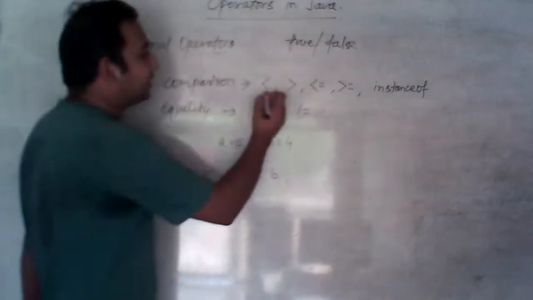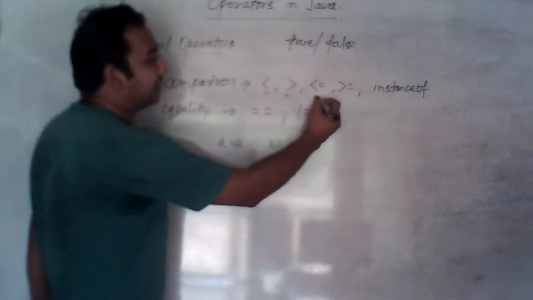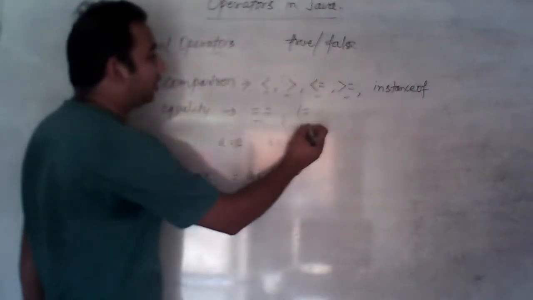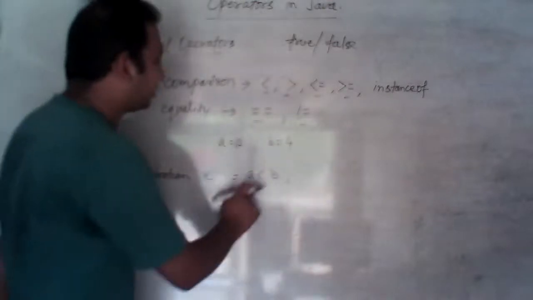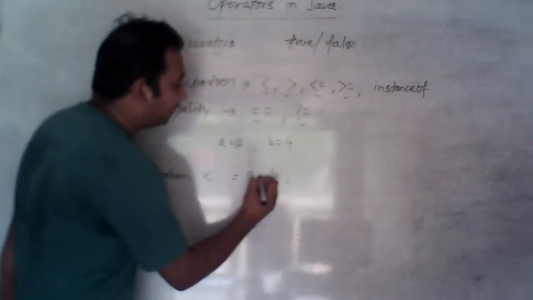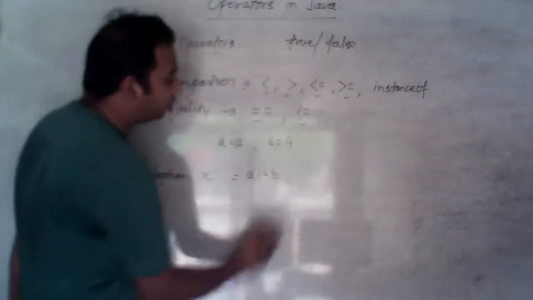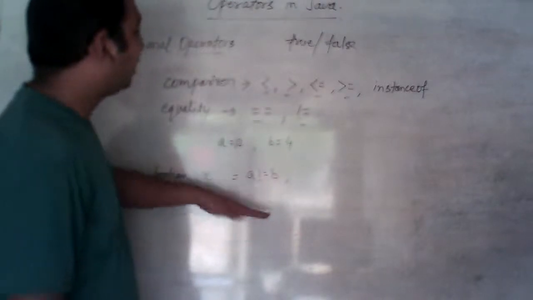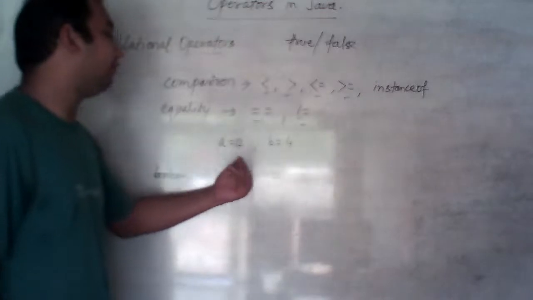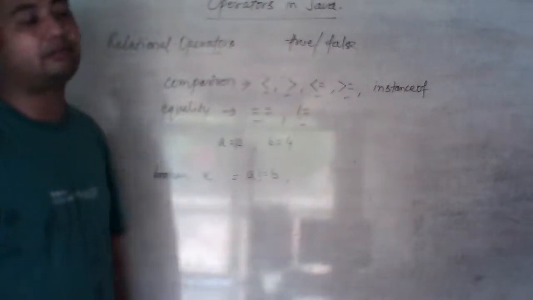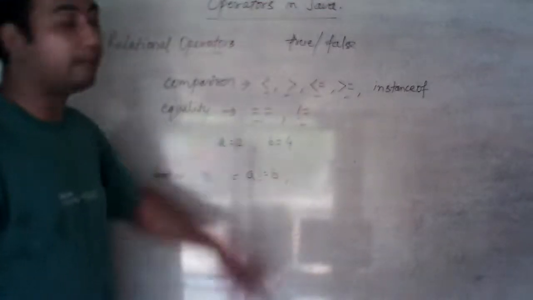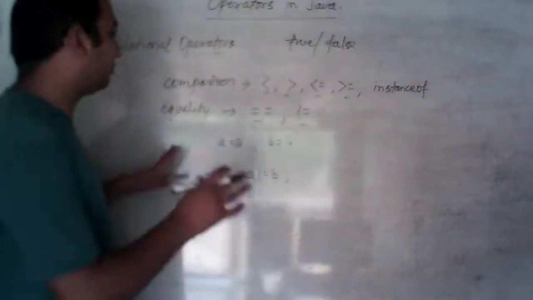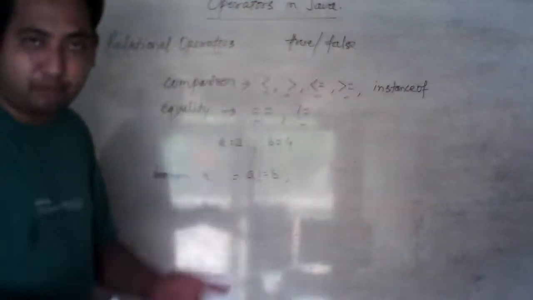The same thing applies with less than, greater than, less than or equal to, greater than or equal to, and not equal to. If I'm saying A is not equal to B, then the condition will be true, because A and B can have different types of values.